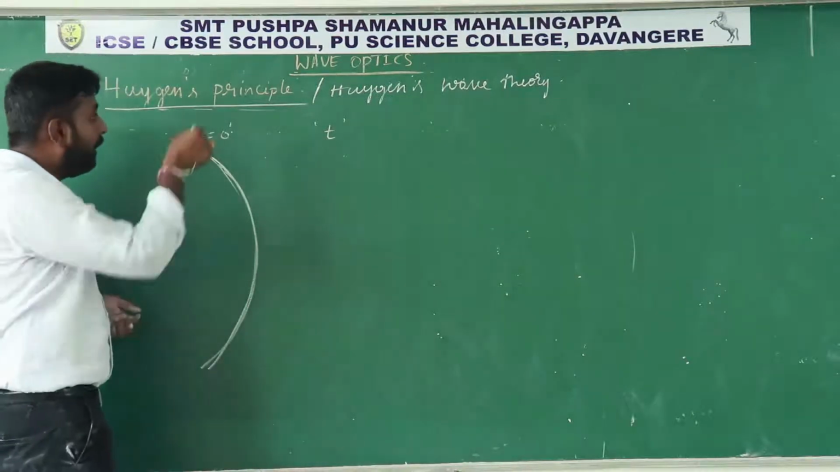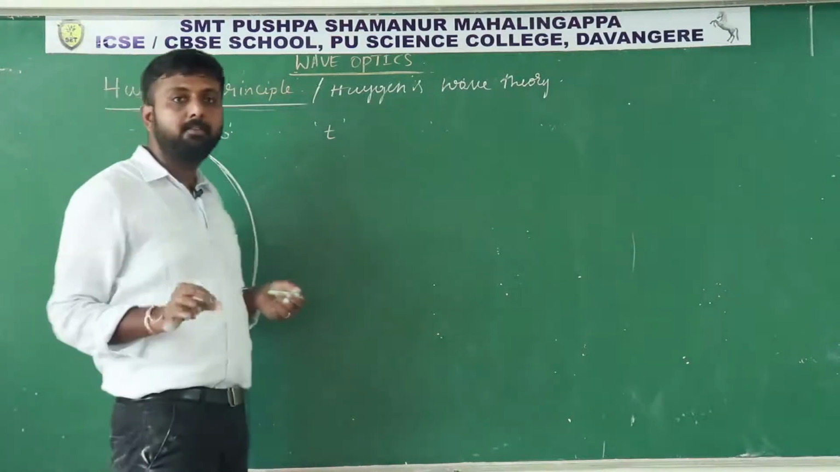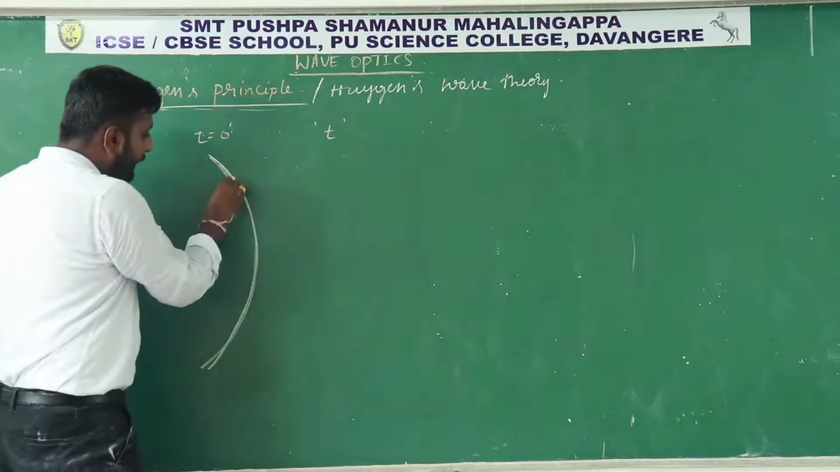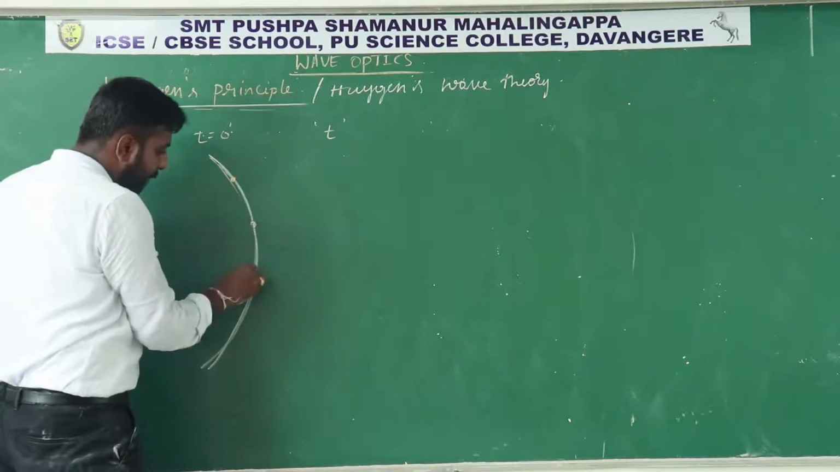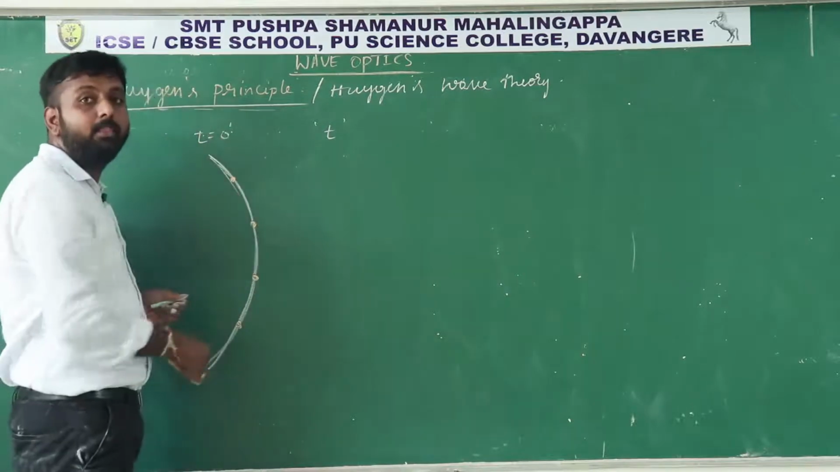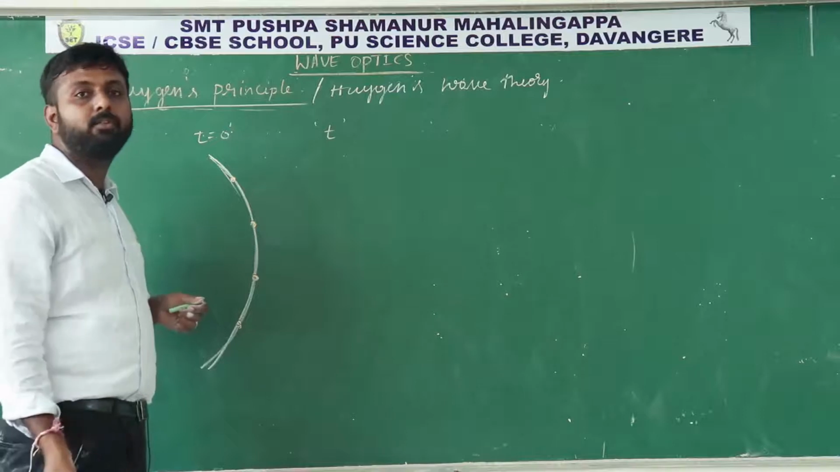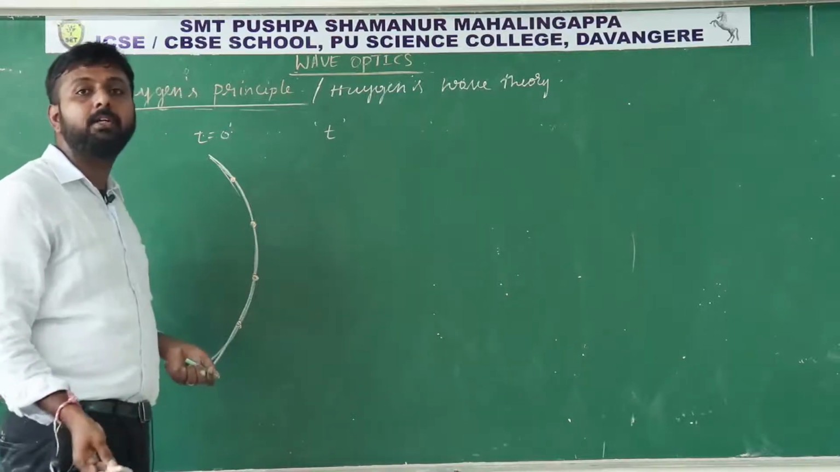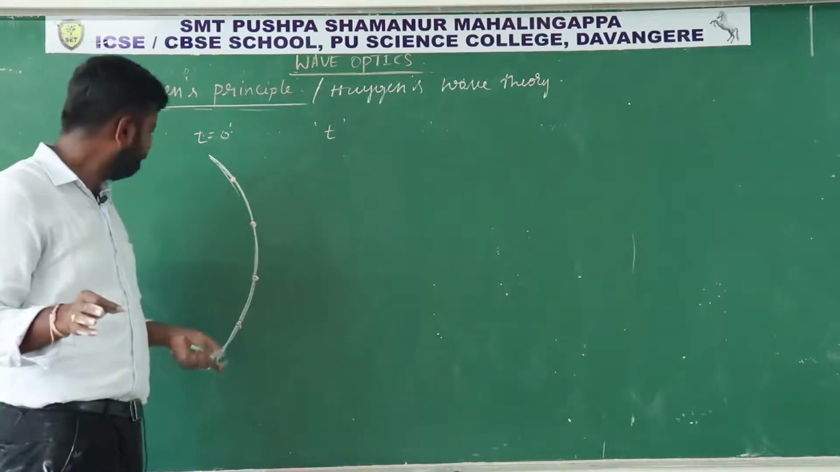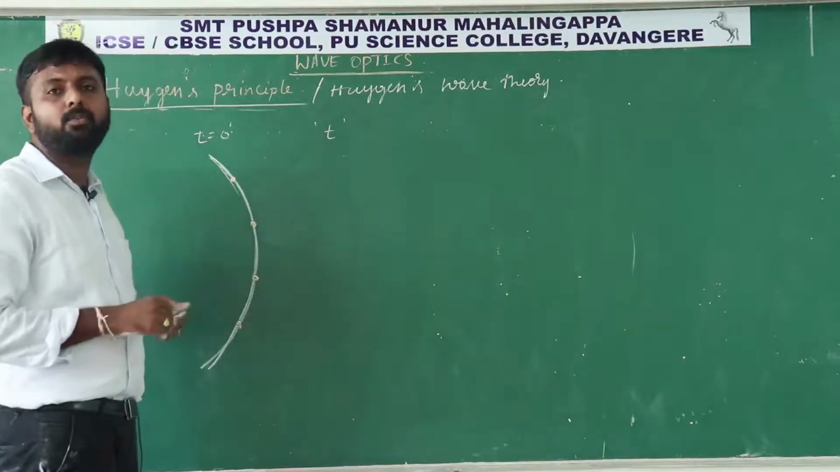Then according to Huygens principle, each and every point on the wavefront is a fresh source or new source. It behaves as a new source of disturbance, or it is also called as secondary source.